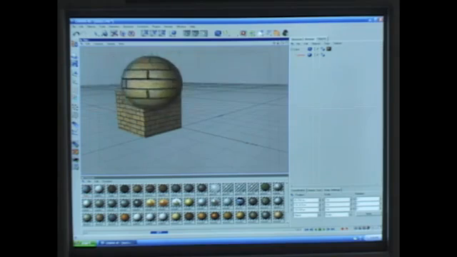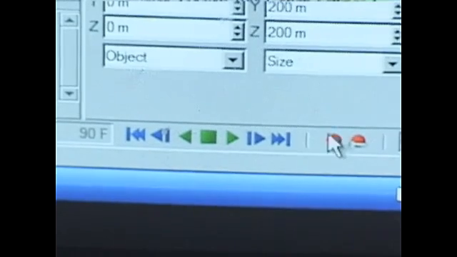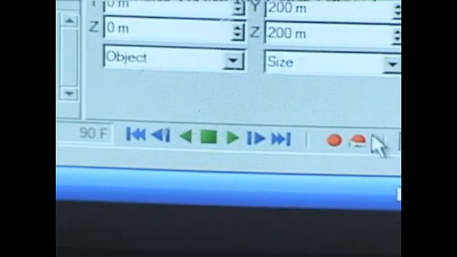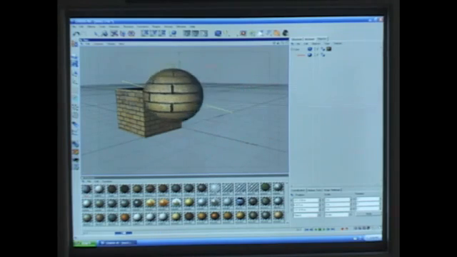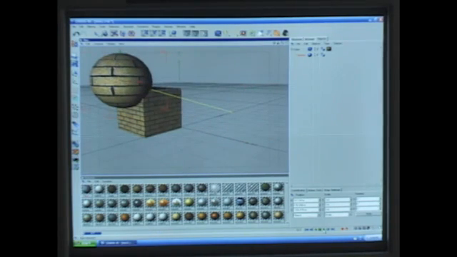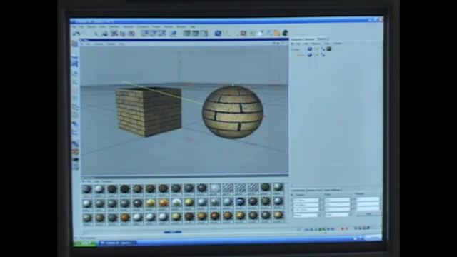And then move our object to another position and record the keyframe. And you'll notice that the path automatically appears. It appears as a yellow line, and that indicates the trajectory or the path of the animation. So when I back this up to 0 and click play, we've now created a simple animation.